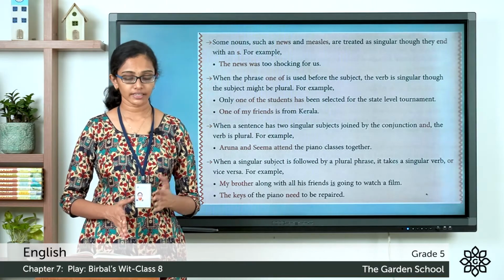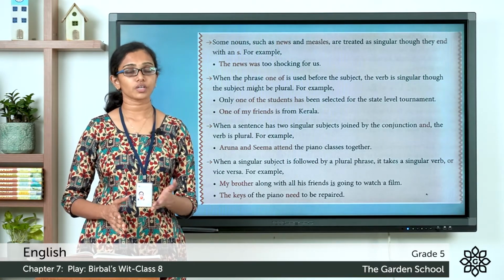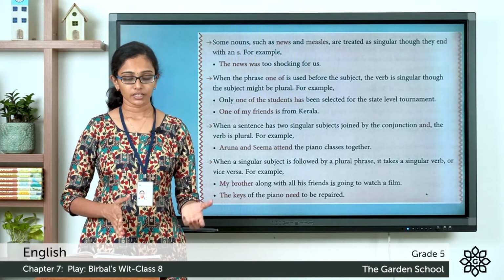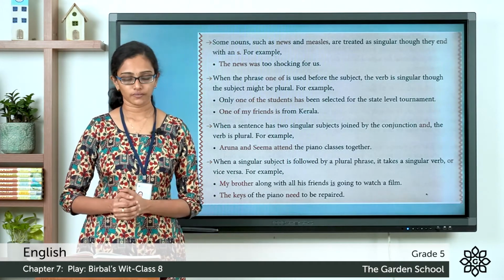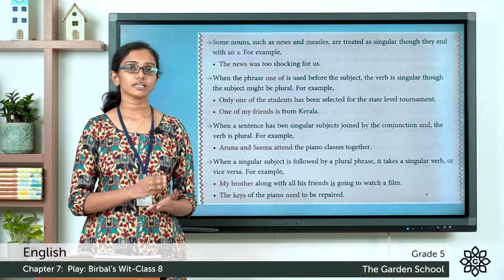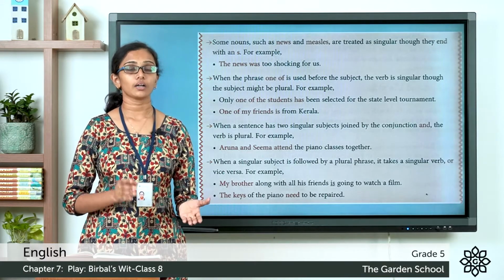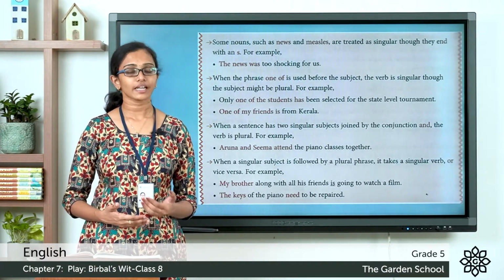So instead of saying the news were or news are, we only say the news was too shocking for us or the news is too shocking for us. We are using either is or was instead of are or were. Now let's see the next rule.